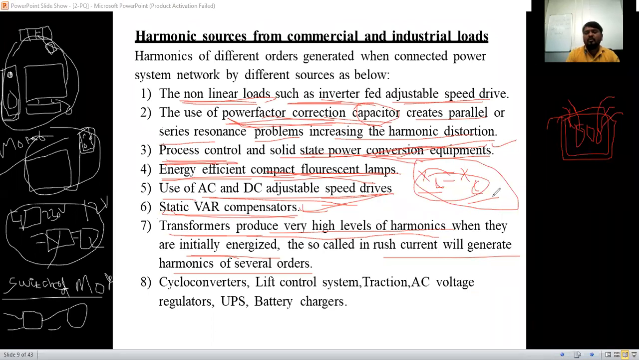Okay, next we have discussed in the previous, rectifiers, inverters, chopper circuits, cycloconverters. In all these circuits or conversions, we are going to use the electronic components only. The electronic devices only we are going to use. Resistance, capacitance, diodes, semiconductors, and all the things over there. So they all are non-linear loads only.